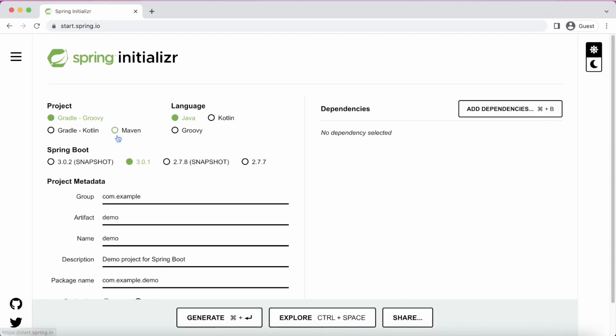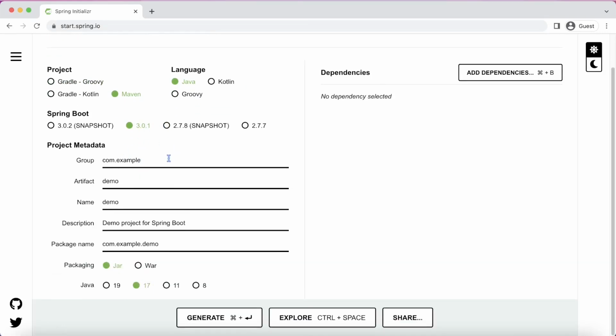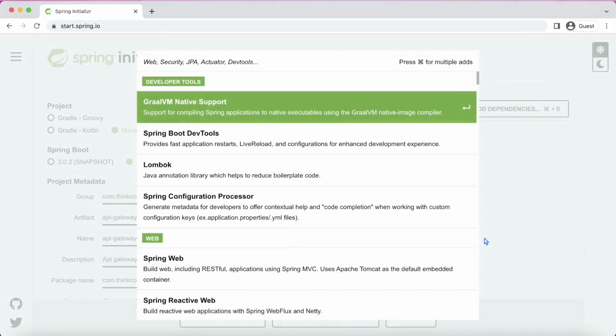Okay. So here I will choose the project as Maven, language as Java. Let Spring Boot be 3.0.1, group as com.thinkconstructive. All right. In artifact, I will say API-gateway. For the description, I prefer to change it, so I will just give API gateway for microservices. Okay. So package name will be built like this: packaging jar, Java version 17. Now I will add dependencies.